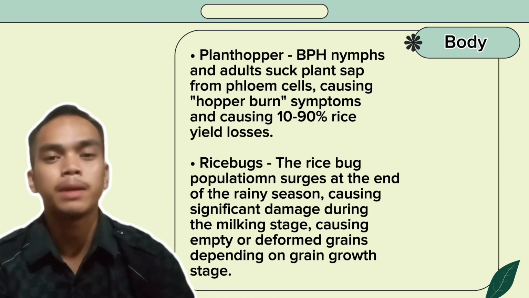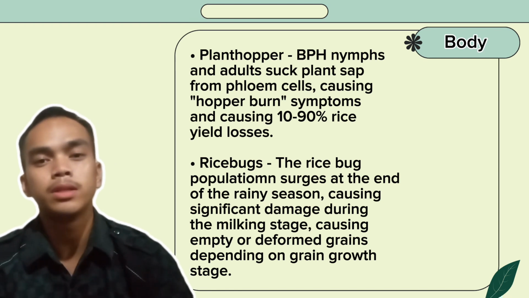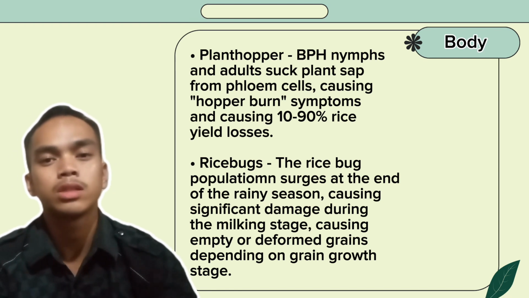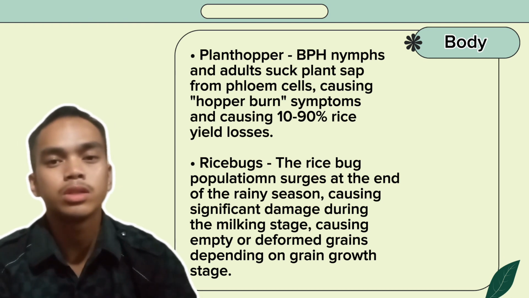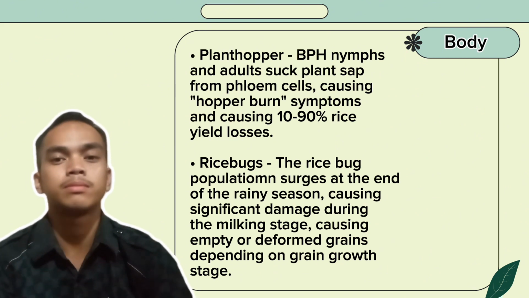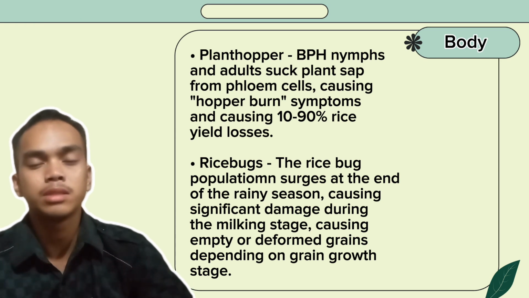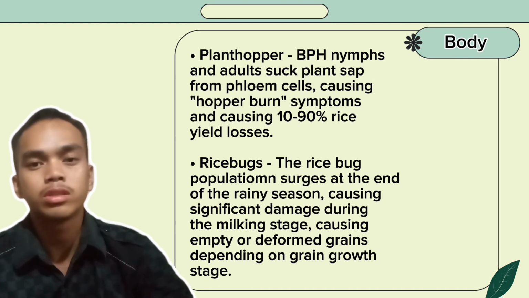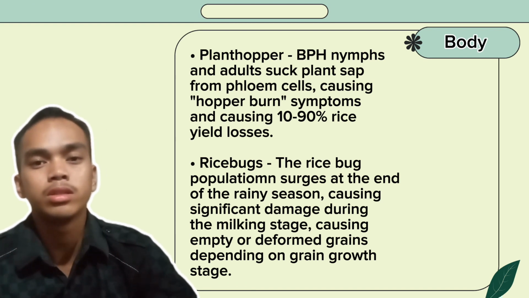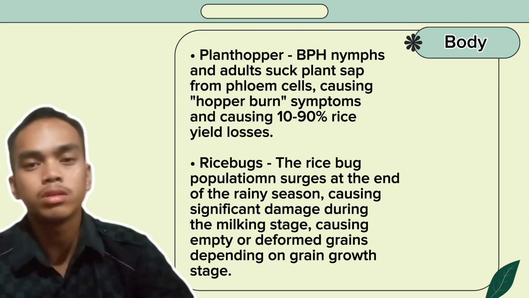The third one is plant hopper. Plant hopper nymphs and adults suck the plant sap from phloem cells, causing hopper burn symptoms and causing 1 to 90% rice yield losses. The last is rice bugs. Rice bugs cause significant damage during the milking stage. They cause empty or deformed grain, depending on the grain growth stage.